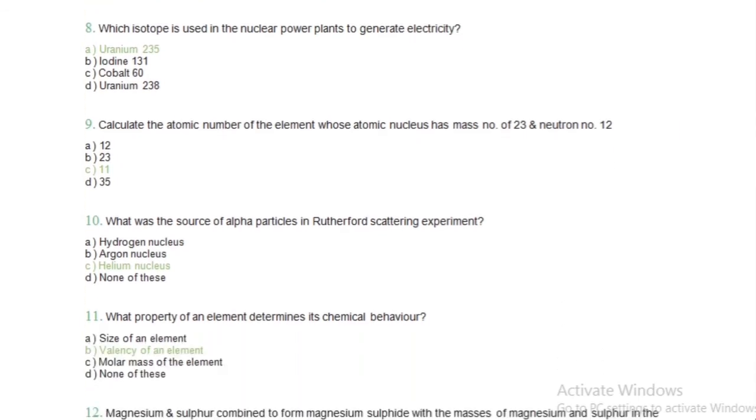Okay. Question number 8. Which isotope is used in the nuclear power plants to generate electricity? This question is not only found in the 9th class examination. This question is also found in 12th class examination also. Because this question we can say is universal. It can come in any class. Okay. So the answer to this question is uranium 235. Uranium 235. Okay, remember this.